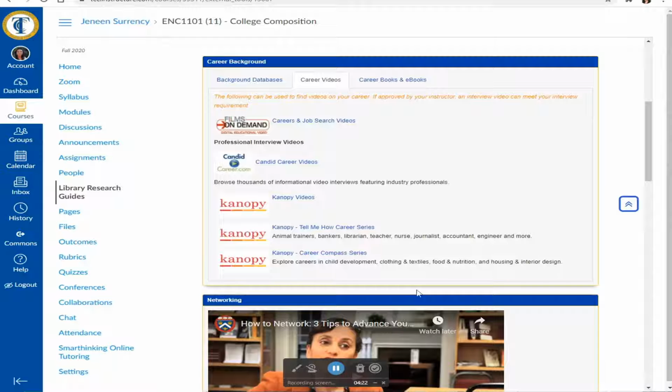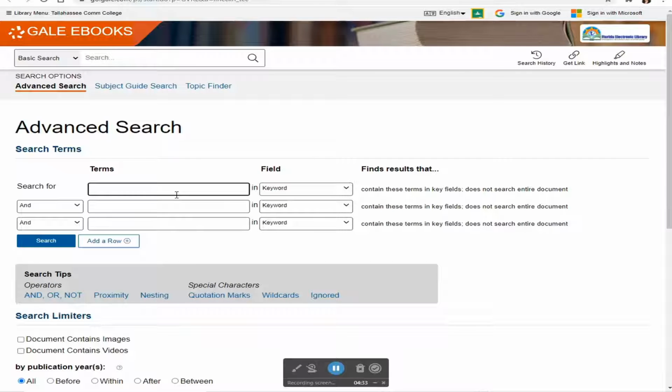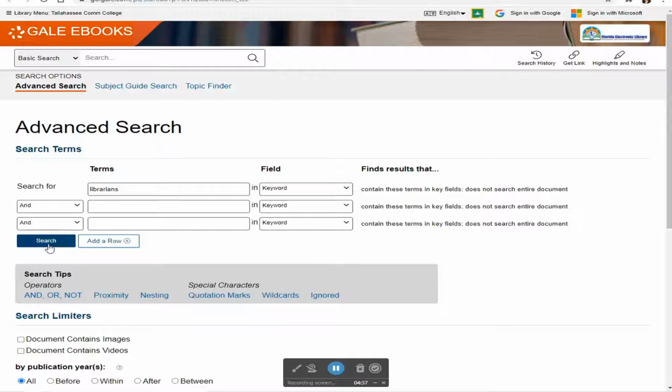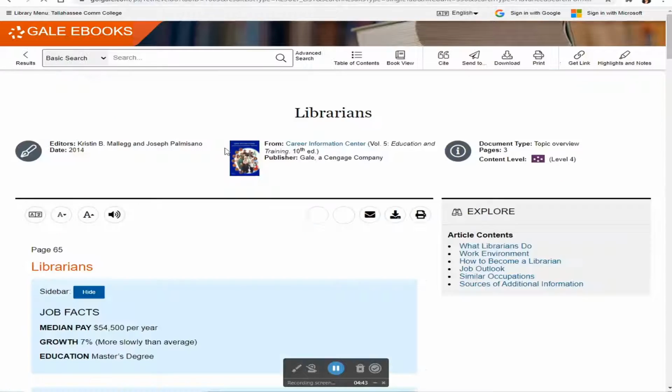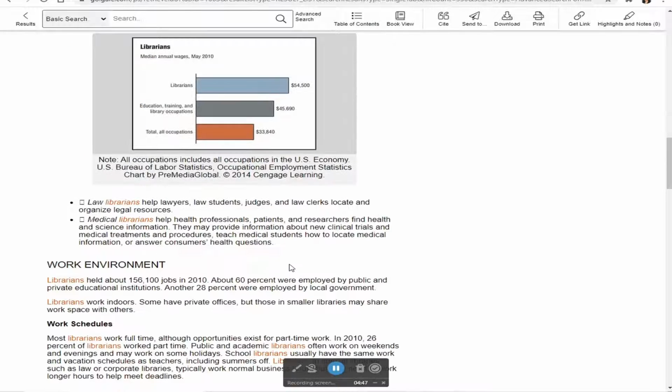Back at the research guides, I also recommend going to Background Databases and Gale Virtual Reference Library. From here, again, you can search your specific major or career of interest and hit search. I've generated several results here. You can click them to get an overview of the career and see if any specific issues stand out to you. Some of these may be simply informational.